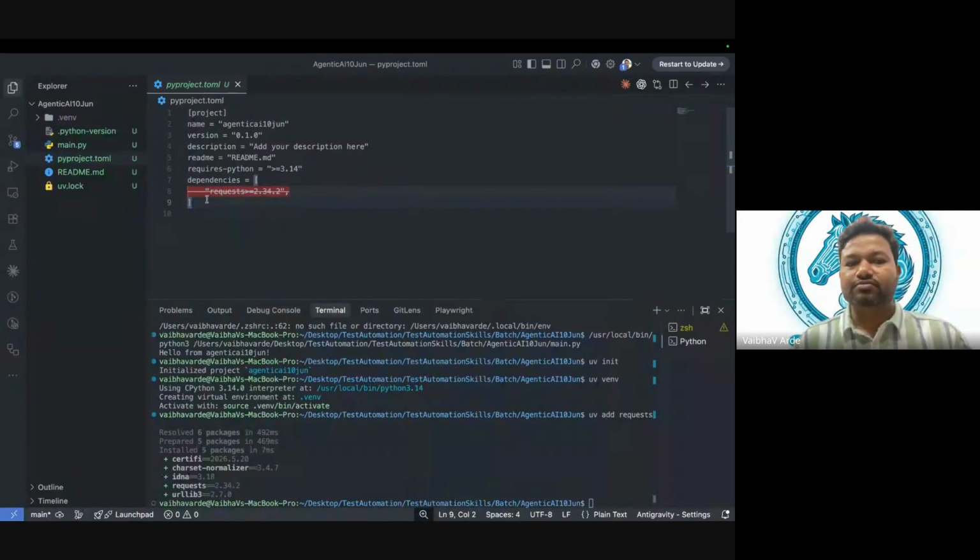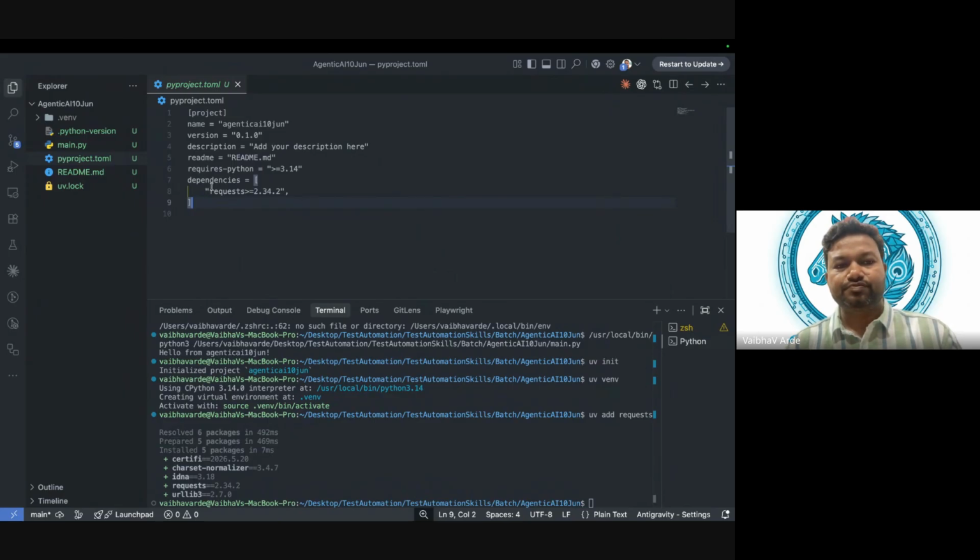So if you are from a JavaScript background, then you will understand this. In JavaScript, I'm just giving an example for people to understand. If you are from a JavaScript background, you have something called package.json. If you go to that package.json, you will find all the details like name, version, description, right? And what packages are installed, what scripts you are going to run. All those things you can see over there.